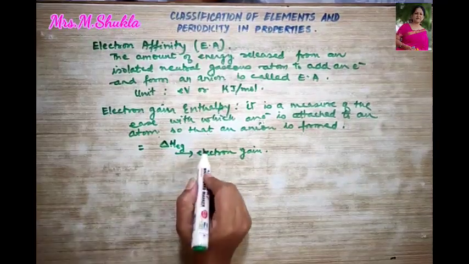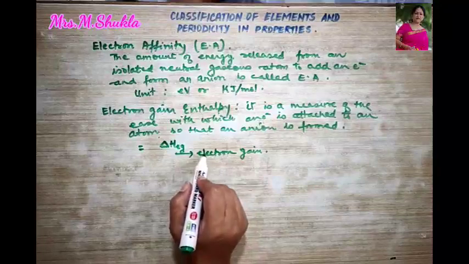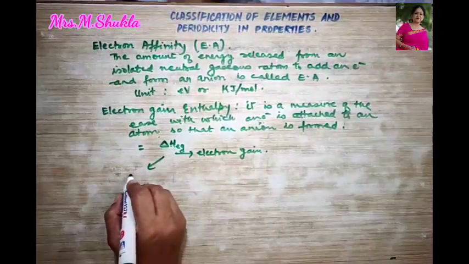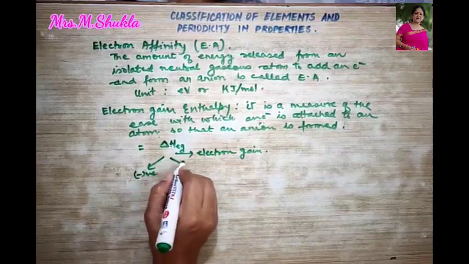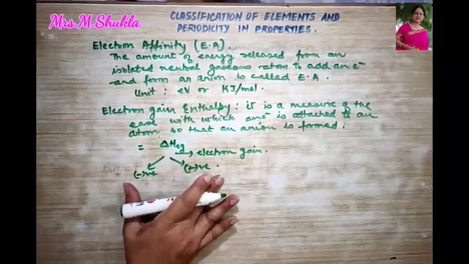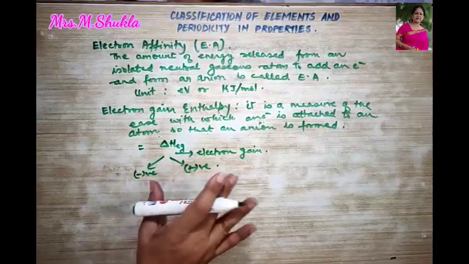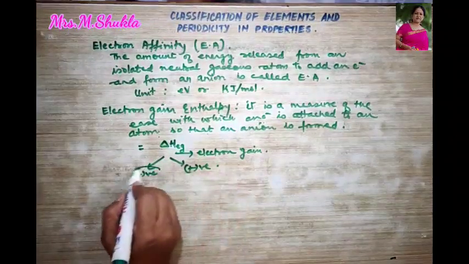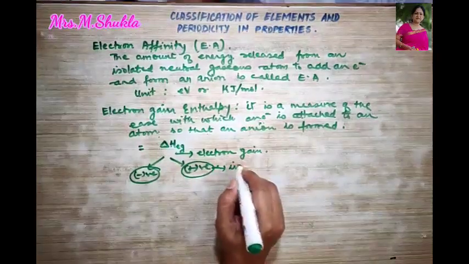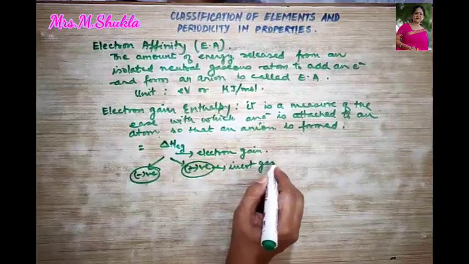Now the value of this electron gain enthalpy may be negative or it may be positive. Generally it is negative. Positive is only in case of inert gases.